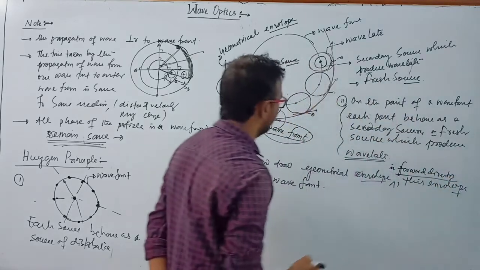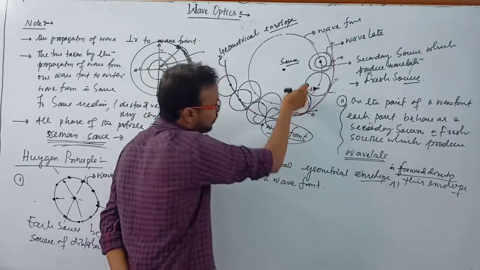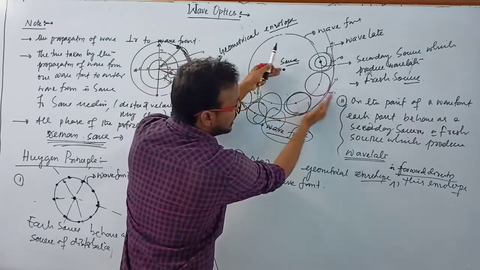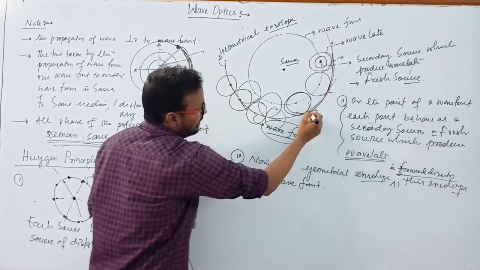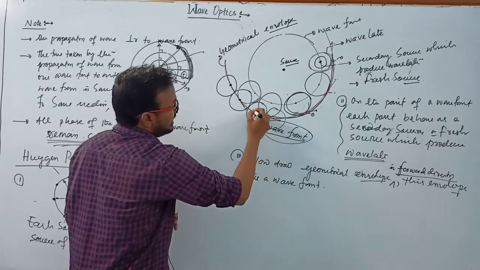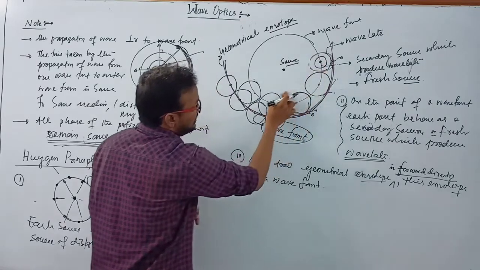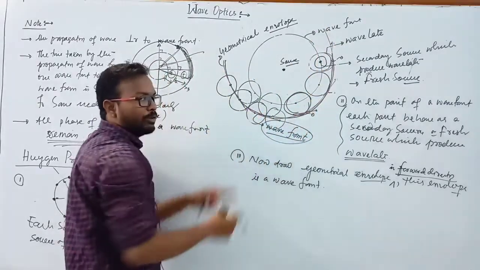Forward direction means this is the wavelet, and here the wave is traveling in this direction, so this is the forward direction. So we have to draw an envelope over the wavelet in the forward direction, not inside or inward. This is the inward direction, but we have to draw the envelope over the forward direction.